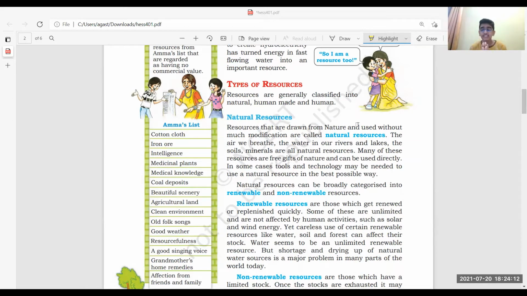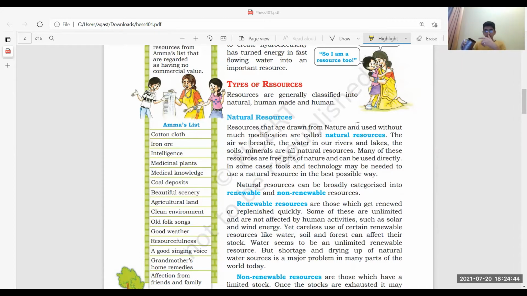This is the very easiest topic, guys. Types of resources are classified into three types: natural resources, human made resources, and human resources. Natural resources means the resources which are drawn from nature and which are used without much modification. Water will be the example.